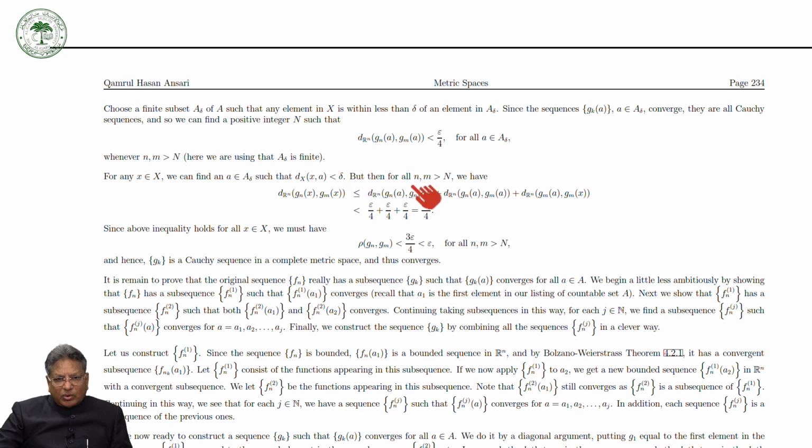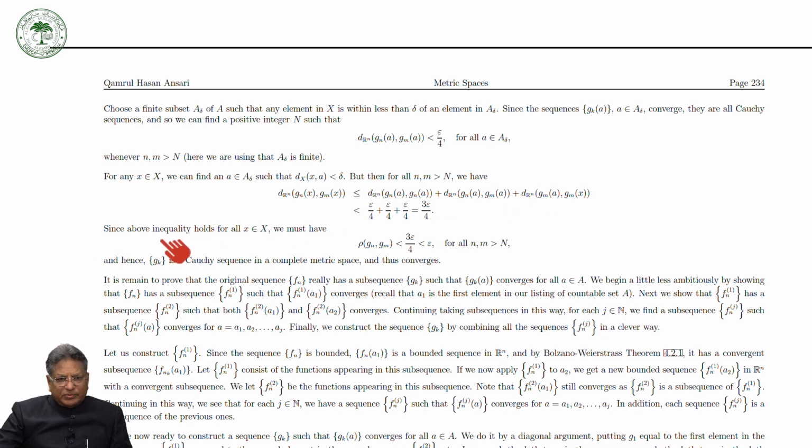But then for all n, m greater than n, we have the distance between Gn(x) and Gm(x) less than or equal to this sum, using the triangle inequality. Each term is less than epsilon by 4, so the whole thing is less than 3 epsilon by 4.